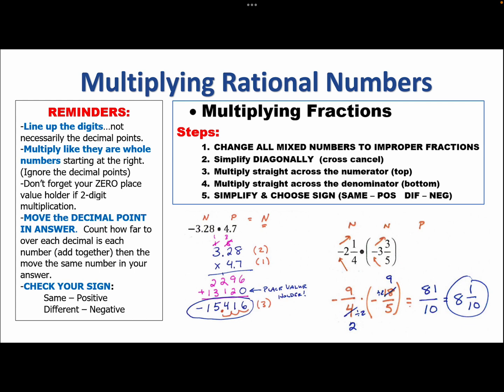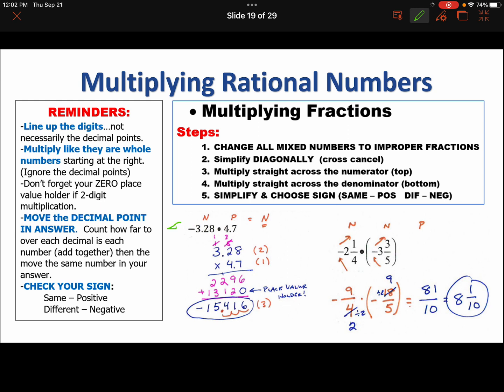As a reminder, this was our page, I believe, 6 and 7 in our notes packet. And so on the left, it reminds you of how to multiply with decimals. It has your steps, and I have the example drawn below that we did in class. So this is our decimal example. Remember, we don't line up our decimal points when we multiply. You line up the digits, and then you deal with the decimal point at the end by counting decimal points over 2, over 1, so in the answer it moves over 3. Don't forget your 0 place value holder as you do 2-digit.